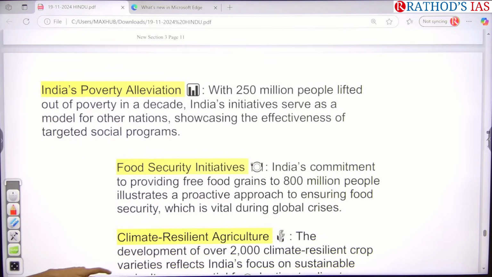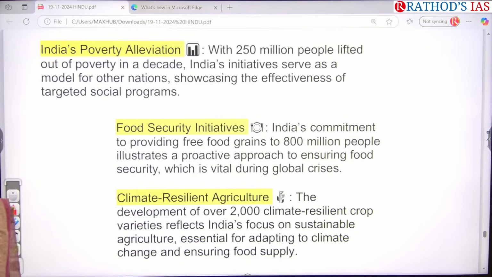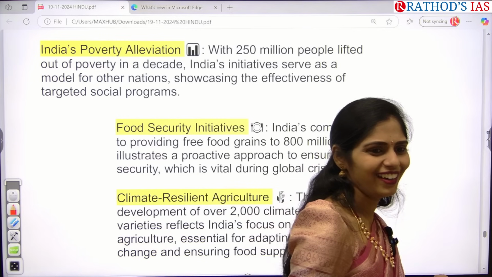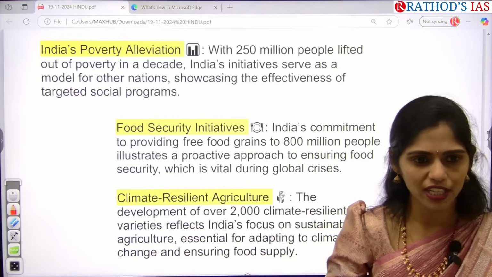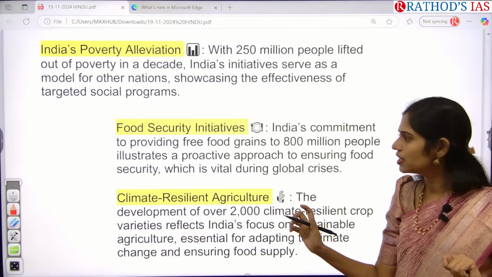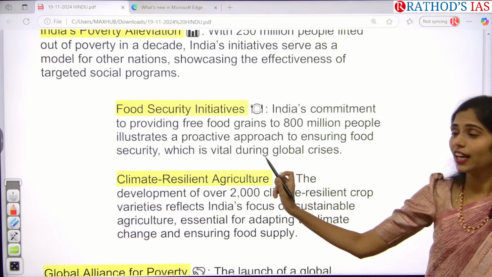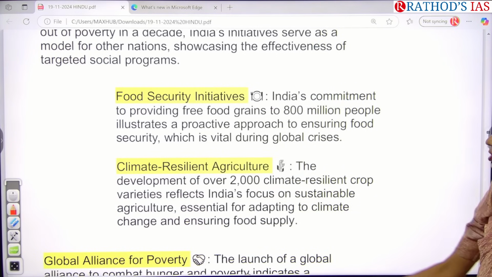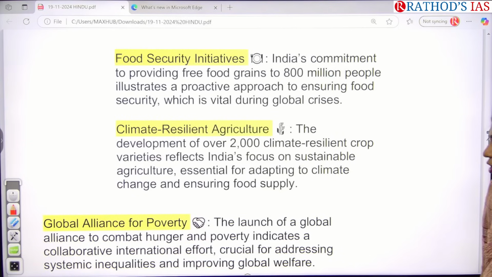And next one is, India already came up with the commitment of providing food grains for which country in yesterday's class we discussed? Nigeria. How many tons? 20 tons of food grains, because it was recently affected by floods. So actually India had a commitment of providing free food grains to around 800 million people. That means we are focusing on food security. It is very important for the global crisis, especially during this time.